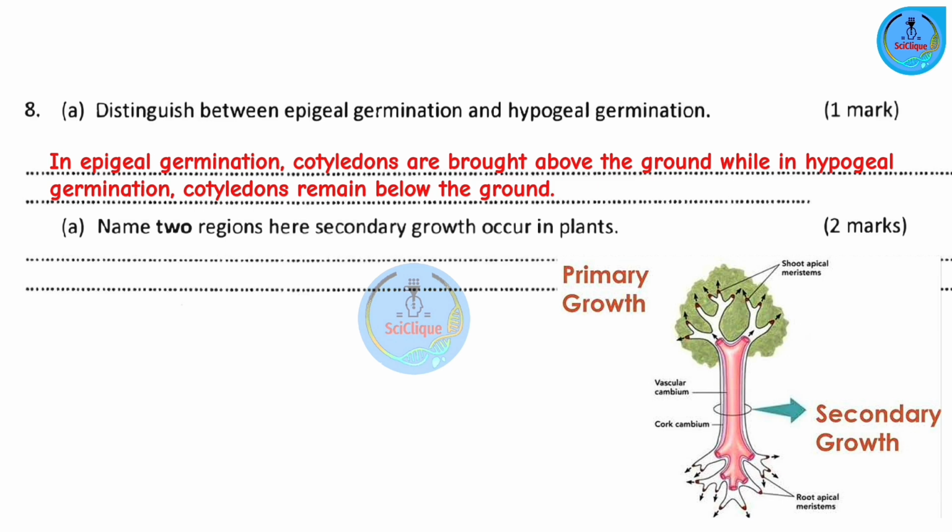Now, it's actually the lateral meristems that are involved in secondary growth. Apical meristems are involved in primary growth. So primary growth brings about the increase in the length of the shoot and the roots, while secondary growth increases the girth of the plant, upana wa ule plant. As stated before, this is as a result of the lateral meristems. We have two types of lateral meristems that are responsible: the vascular cambium and the cork cambium. And those are our answers.